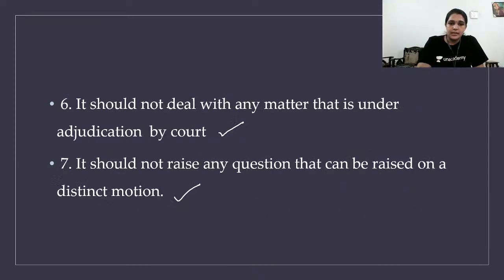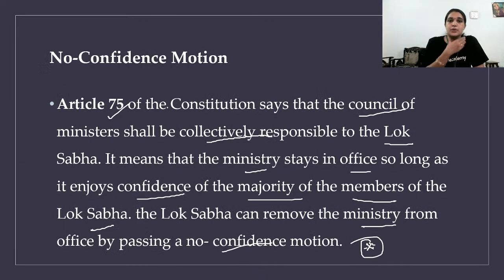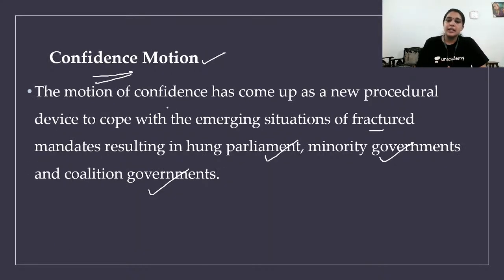And then we went to this no confidence motion and confidence motion. No confidence motion is usually passed by an opposition party on the ruling party. When no confidence motion is passed, then the ruling party or the council of ministers will be dissolved. Confidence motion is usually initiated by the ruling party to prove their majority. If that fails, the entire council of ministers should resign or the government will get dissolved.